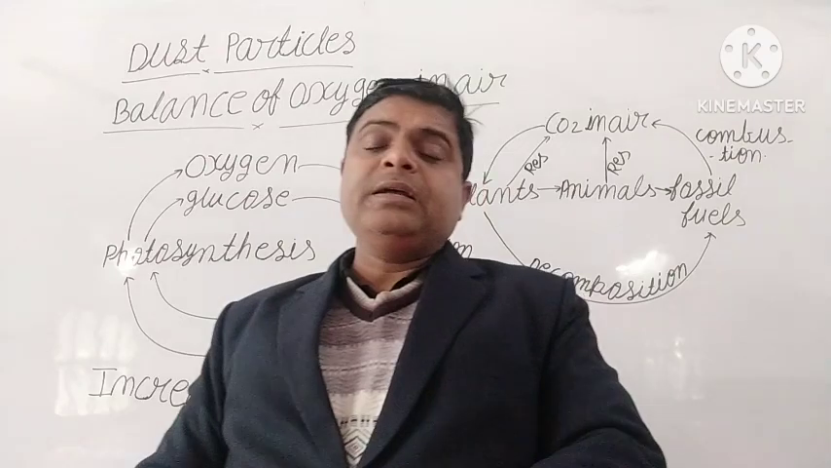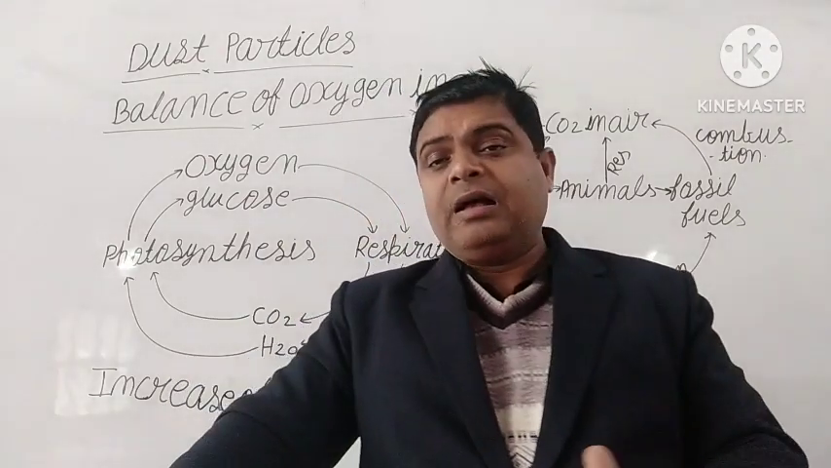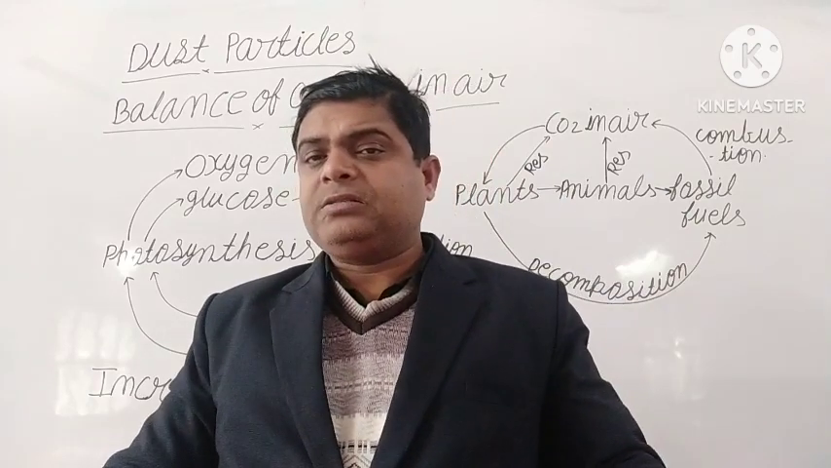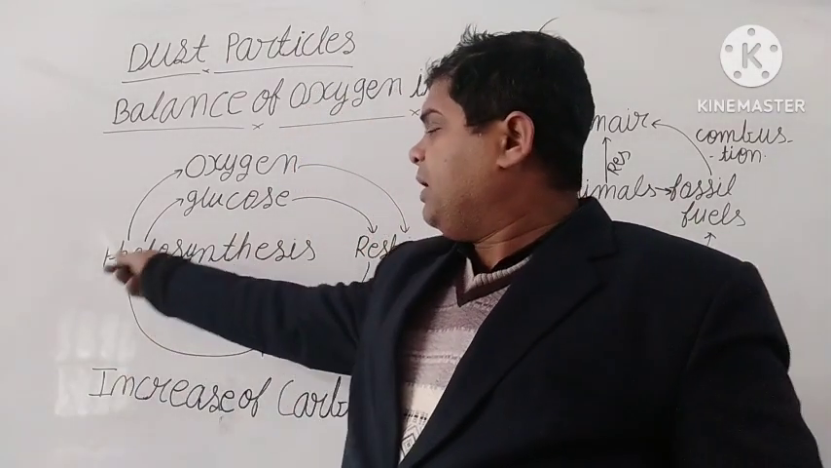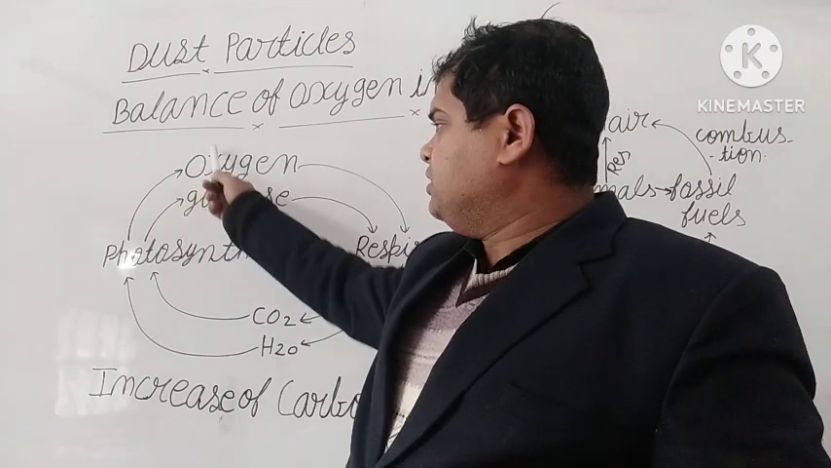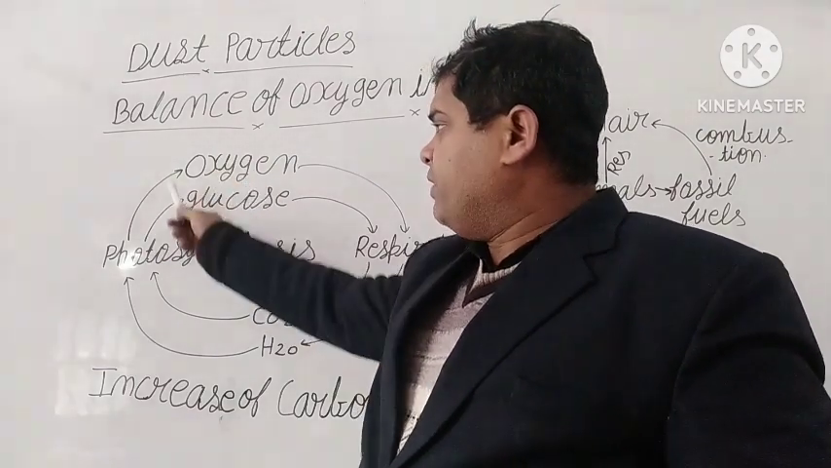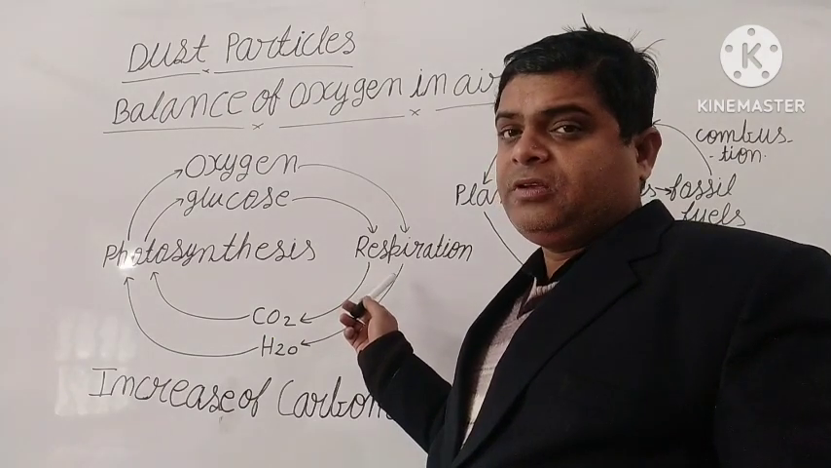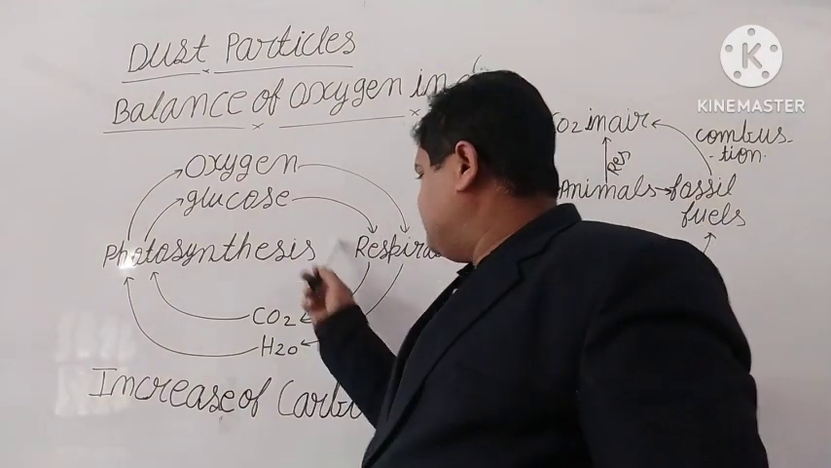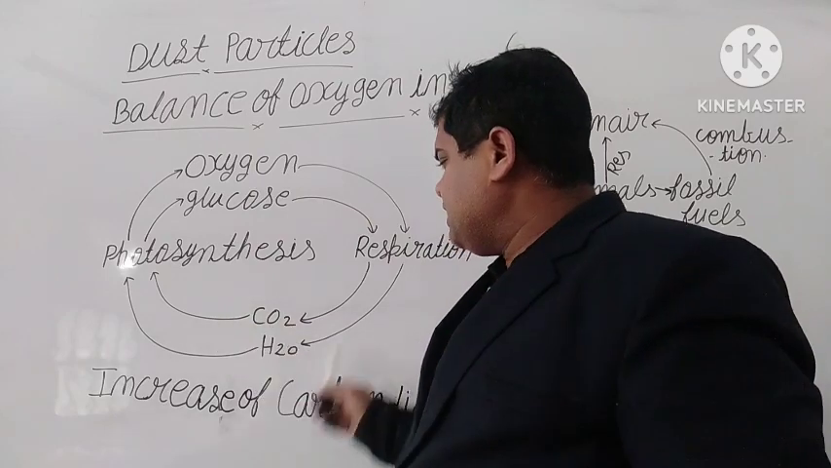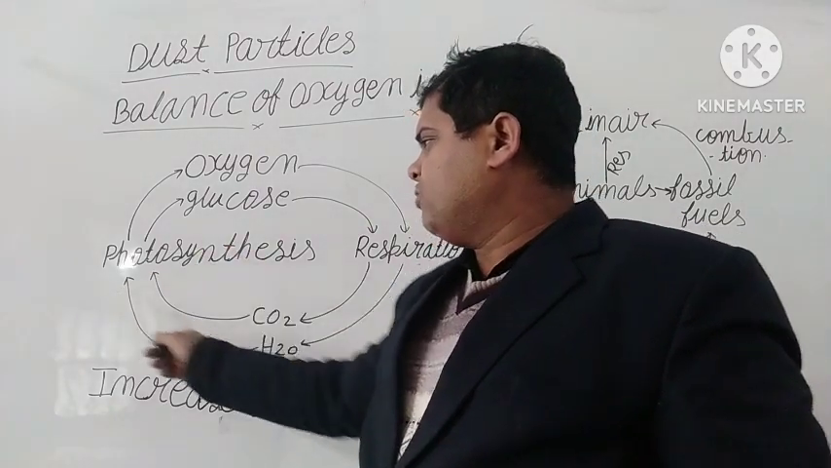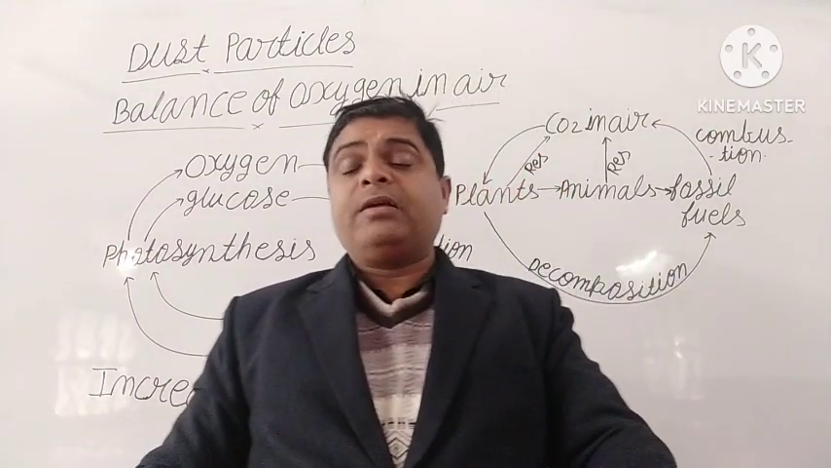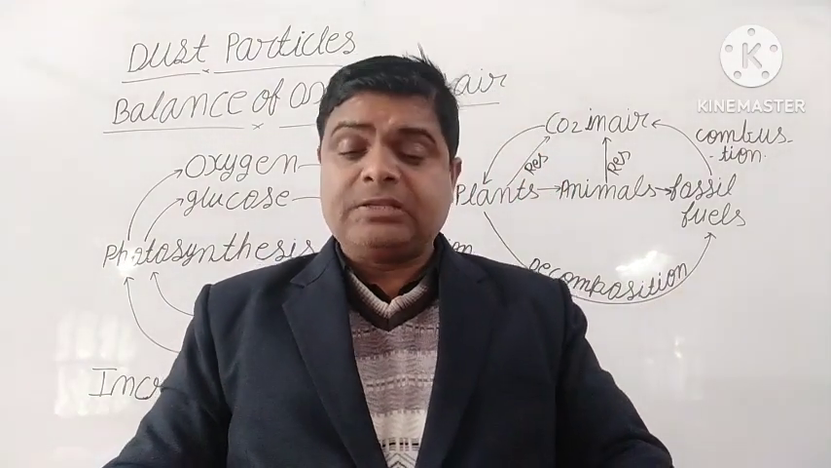It means animals depend on plants and plants depend on animals, because the plant releases oxygen, and glucose is a very important part of living beings, animals and human beings. Clear? And after respiration, we release carbon dioxide and water vapor, which are absorbed by the plant. That's why, student, oxygen is balanced in nature.